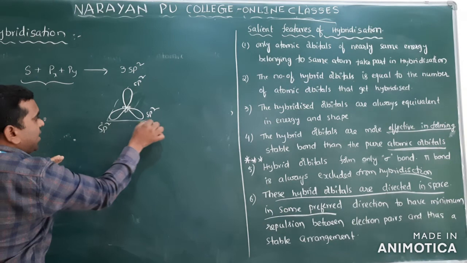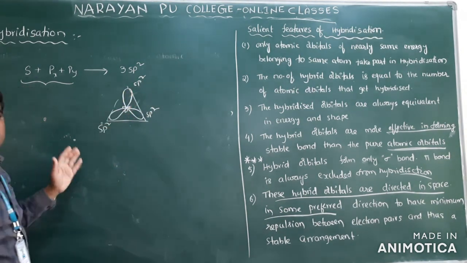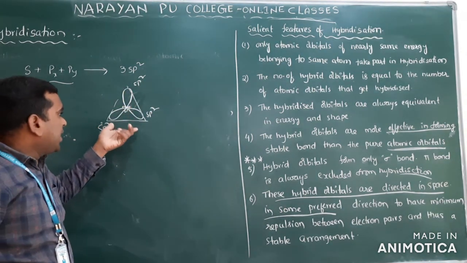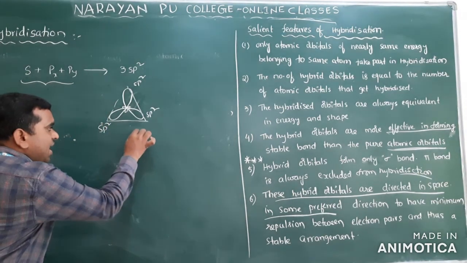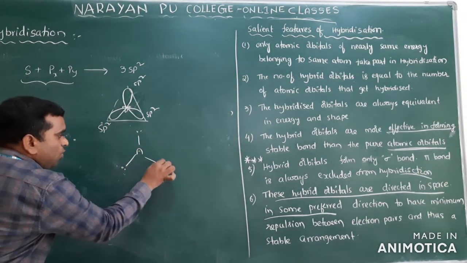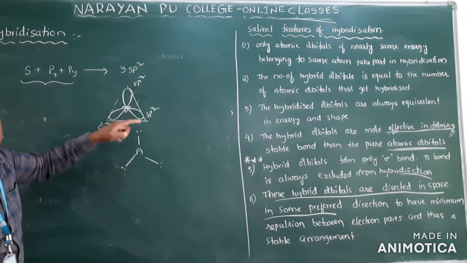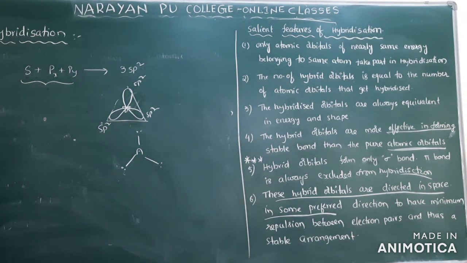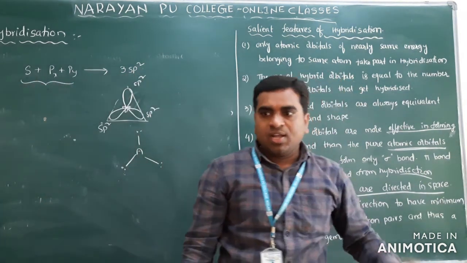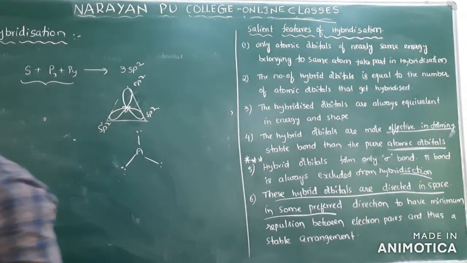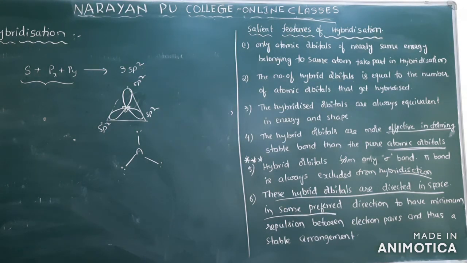What is the shape here? Trigonal planar shape. Previously we used to say A with electrons around it; now, instead of electrons, we are using orbitals. That is the only difference. Clear? So these are the salient features of hybridization. Next we will discuss the conditions for hybridization. Clear?